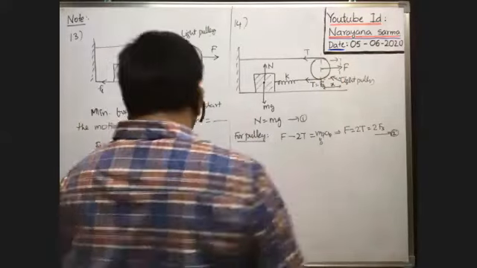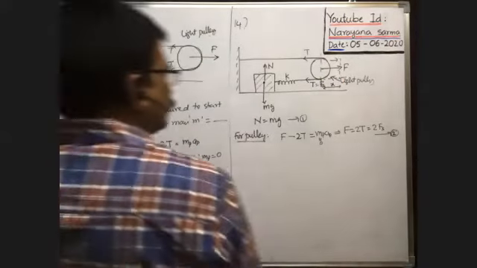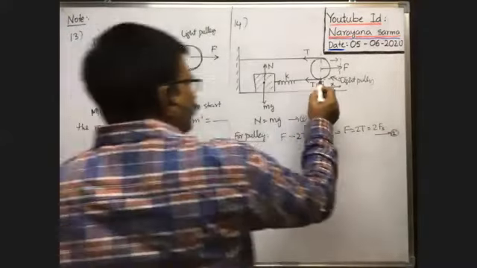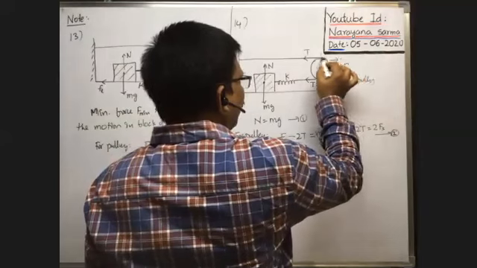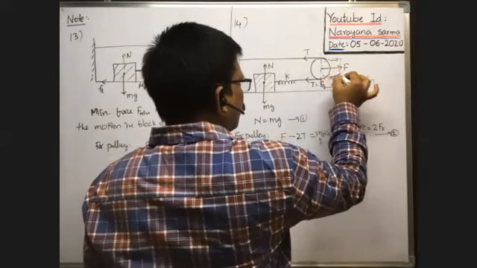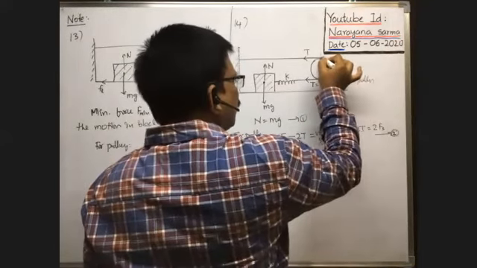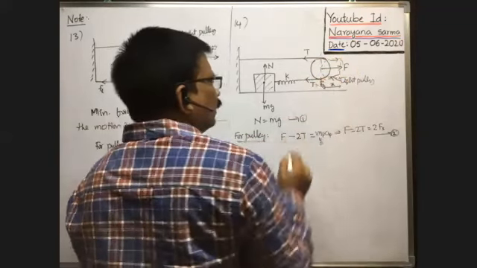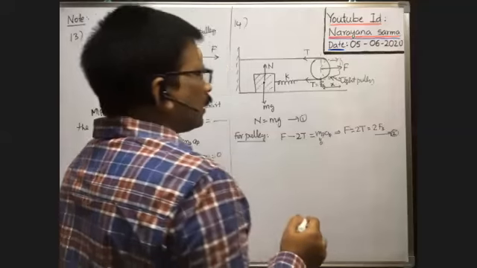Okay, suppose the extension of the spring is... Here you see this length and this length, the additional length. Whenever the pulley comes to this position, this additional length of the string is there. That additional length of the string is because of the extension of the spring only. So what is the total extension of the spring now?